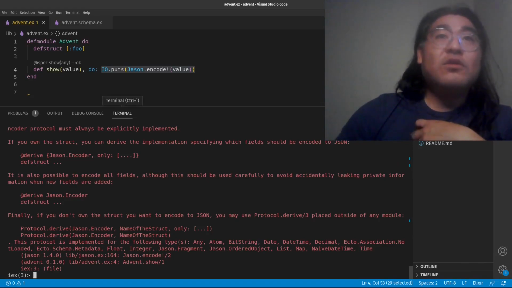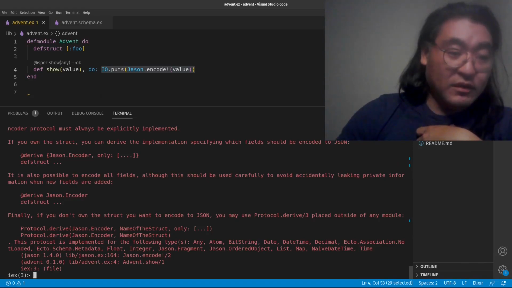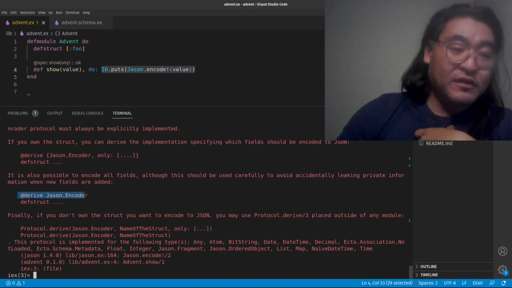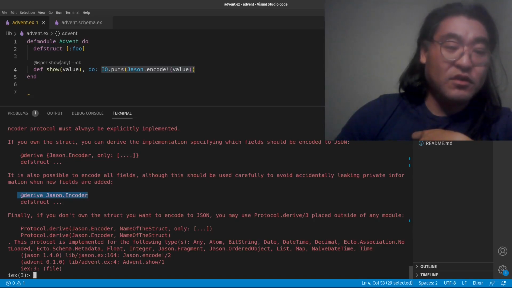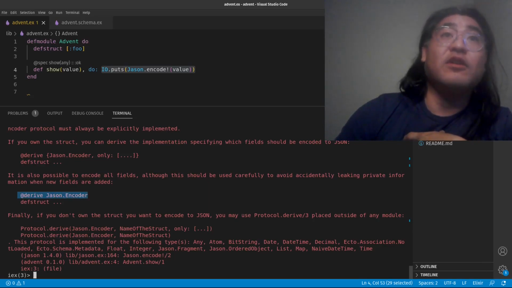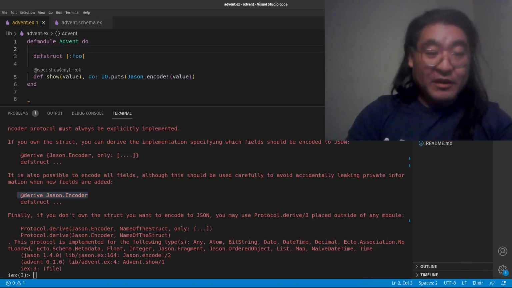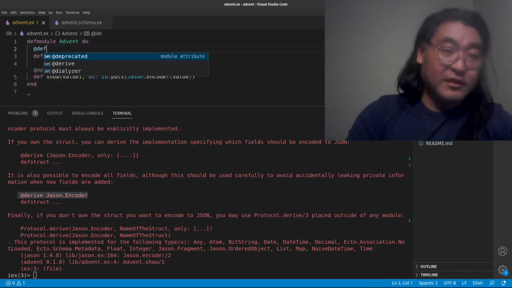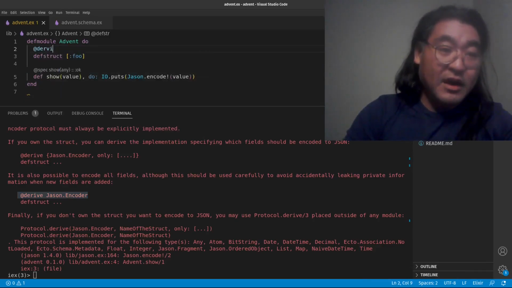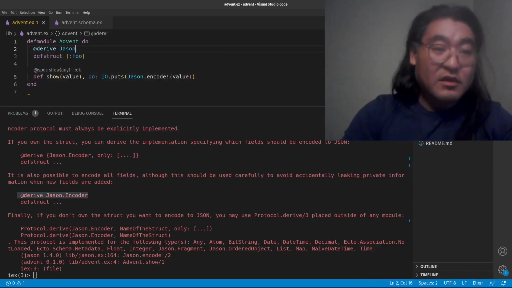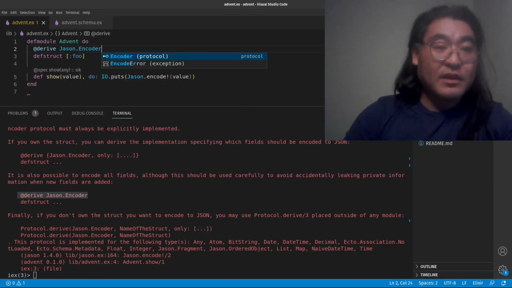Okay, so the dead simplest way we can do this is to follow the second set of instructions, which is to derive JSON.Encoder. So let's go ahead and write this, and remember this has to come before the defstruct. Derive JSON.Encoder.